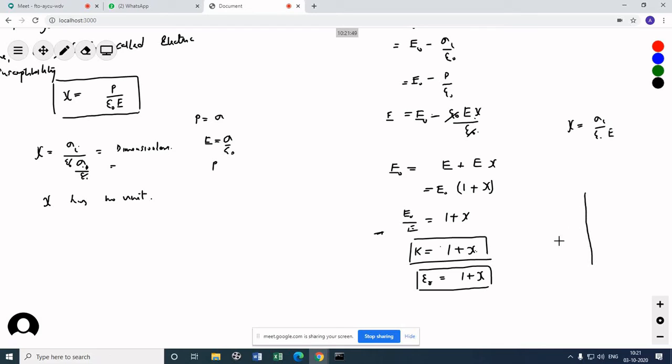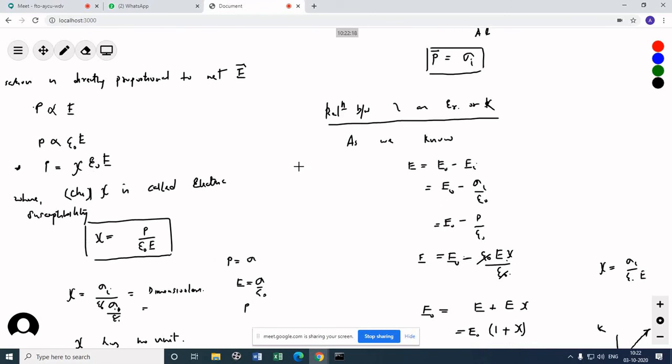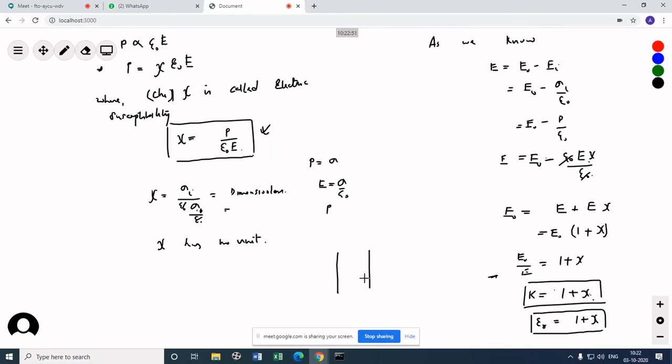So if I try to plot the graph, this is K, this is chi. The graph will be something like this. This intercept is 1, and then it is a straight line. The slope, so the curve will be like that. Okay. So now this is a very important relation between epsilon naught and chi.